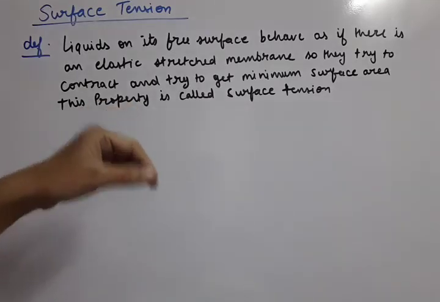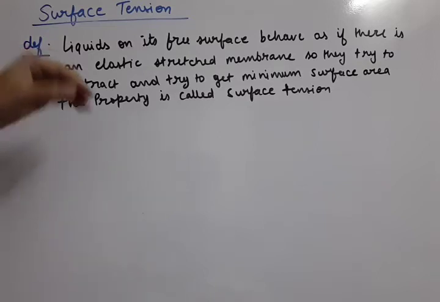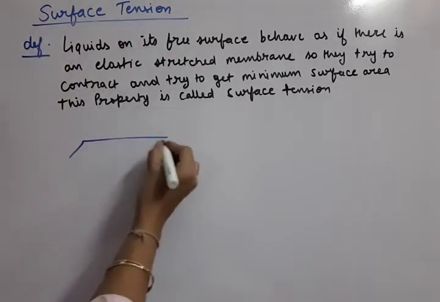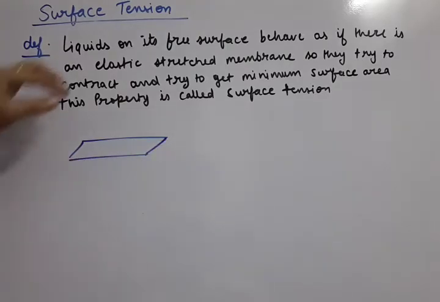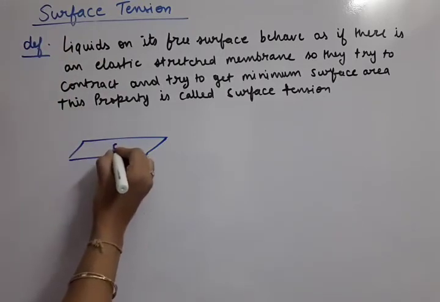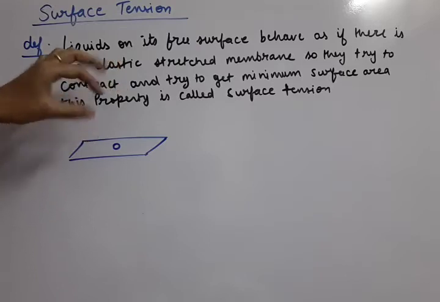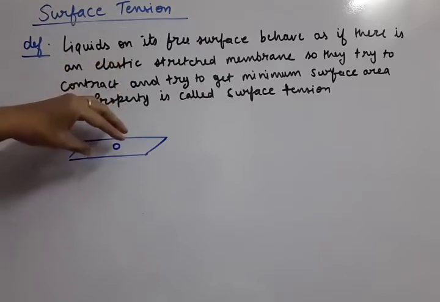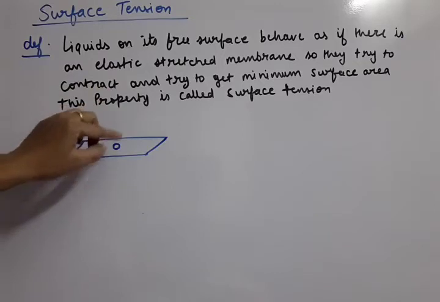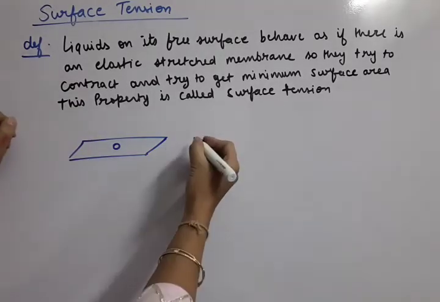Now we can witness some examples for this. First example: whenever on some table or any surface we pour a small amount of liquid, the liquid will always try to occupy a spherical shape. Spherical shape means it will try to occupy the minimum surface area. Okay, second example we can take.